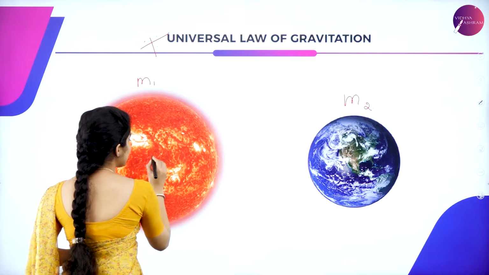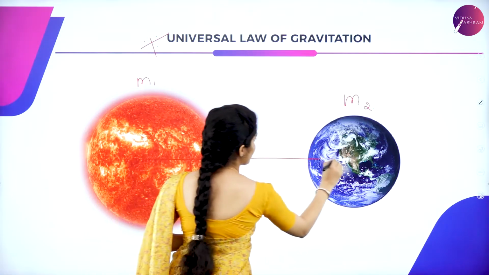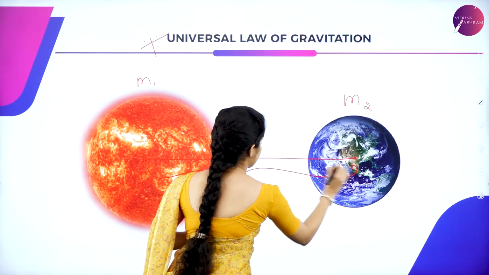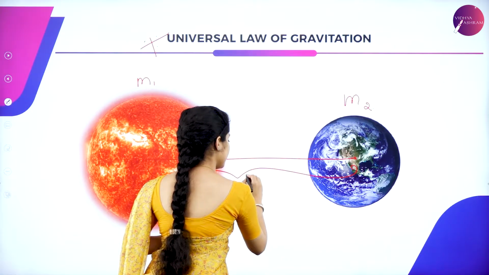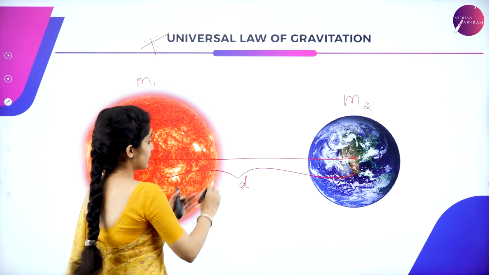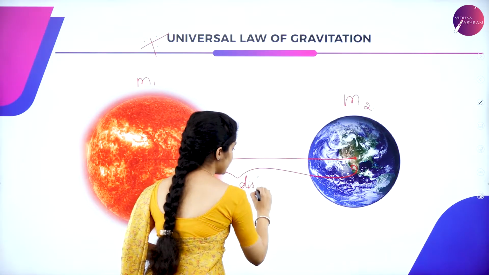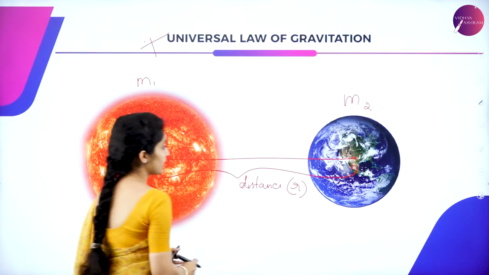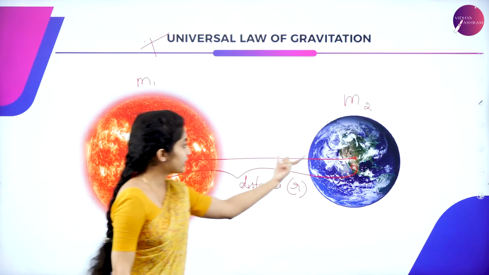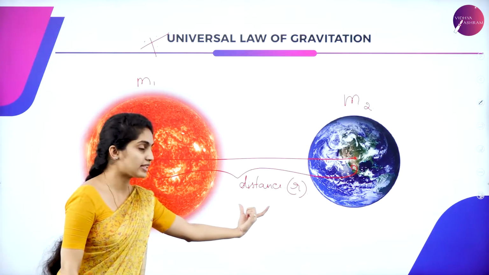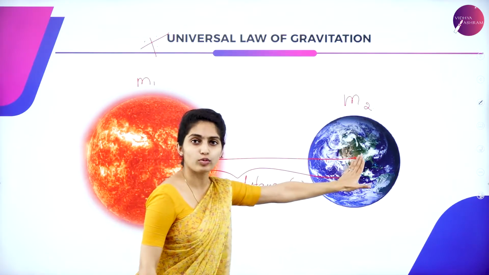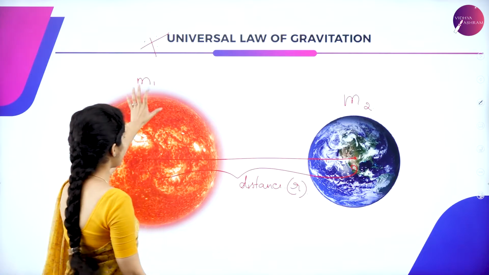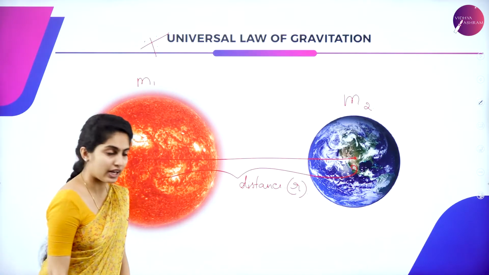From this point to this point, it is the distance. I'll give it in terms of r. From this point to this point, it is termed as the distance between two objects, which I'll denote by r. So define the universal law of gravitation.